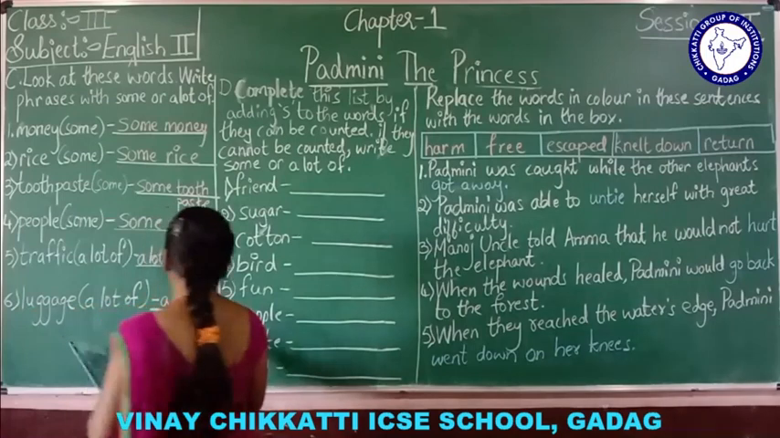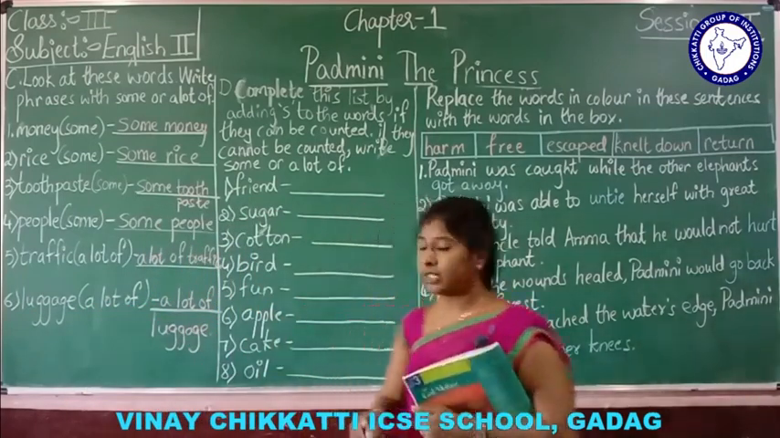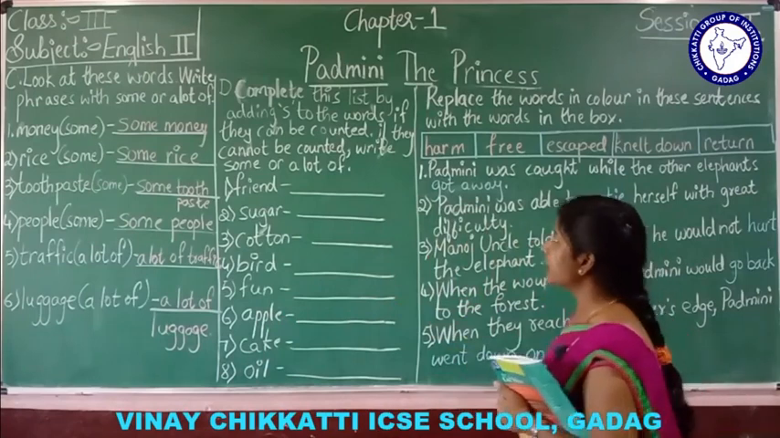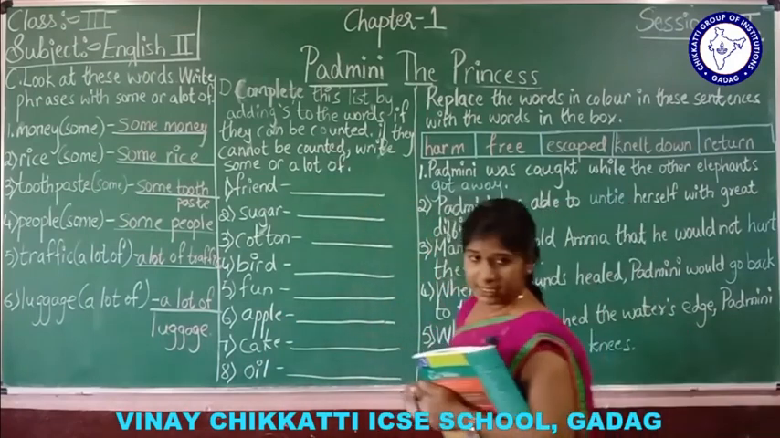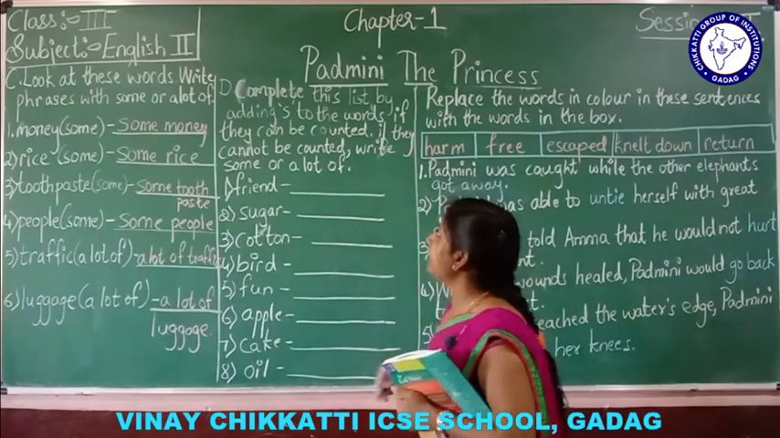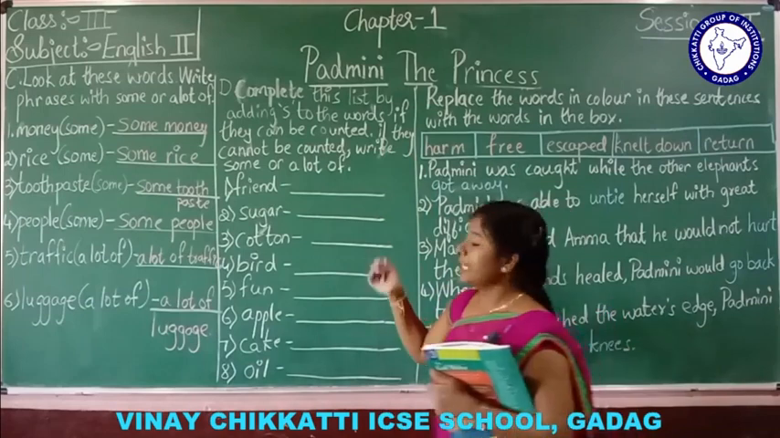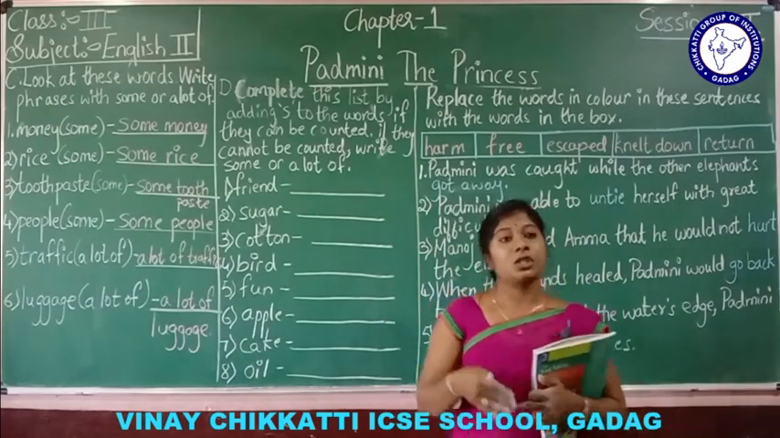Understood? A lot of luggage. Okay. Next one, here, complete this list by adding yes. We have to add yes to the words if they can be counted. If they can be counted, we can write yes. See, chocolate, chocolates. Chalk, chalks.